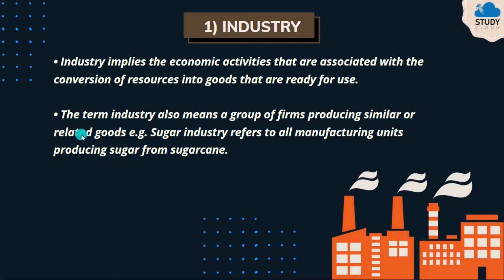So industry has one more meaning. It means a group of firms producing similar or related goods. For example, all those companies who are manufacturing vehicles will be termed under automobile industry. In the same way, sugar industry refers to all manufacturing units producing sugar from sugarcane.